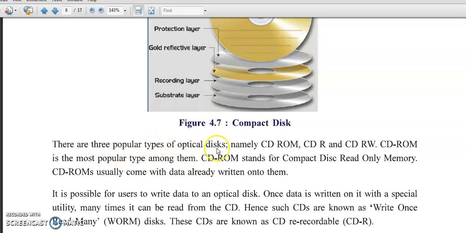There are three popular types of optical disks: CD-ROM, CD-R and CD-RW. CD-ROM is the most popular type. CD-ROM stands for compact disk read-only memory. We can just read that data only. We cannot delete or edit that data. So it's called CD-ROM.